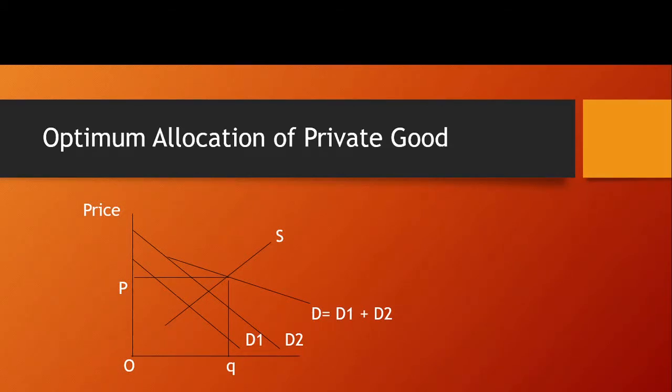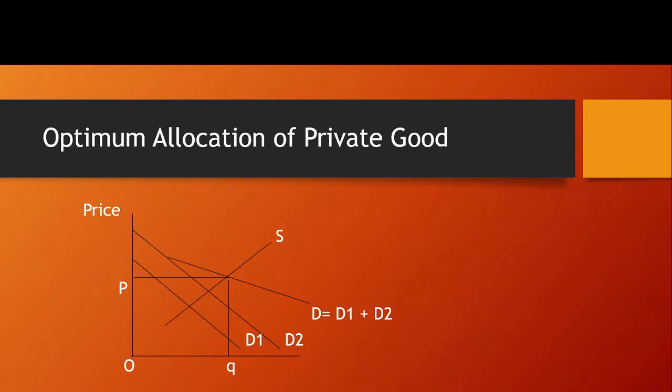Now, once the private good is supplied in the market, all the people have to pay price OP per unit of the good, but how much they will consume depends on their demand.